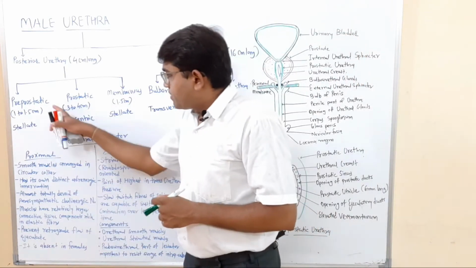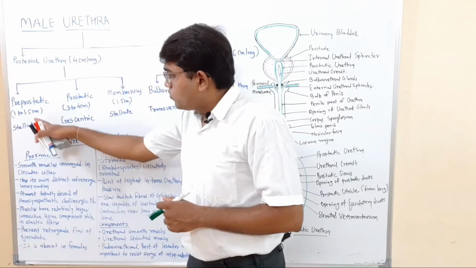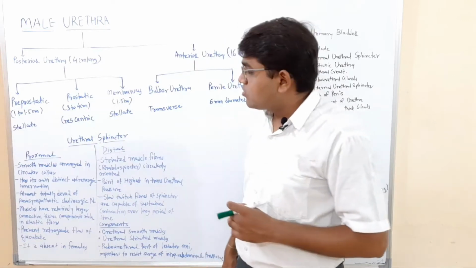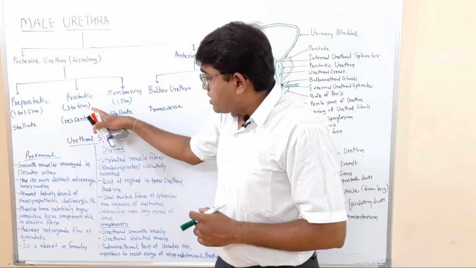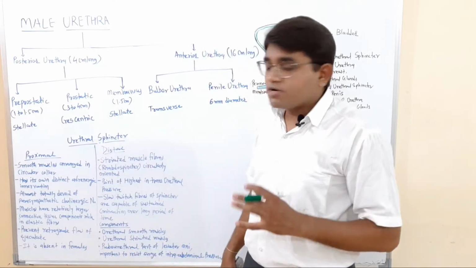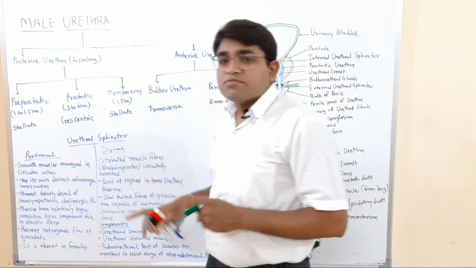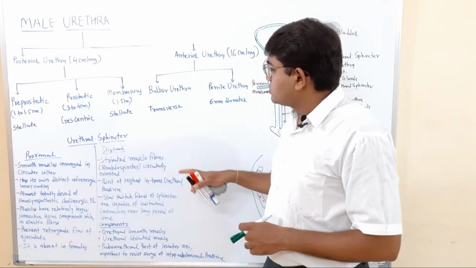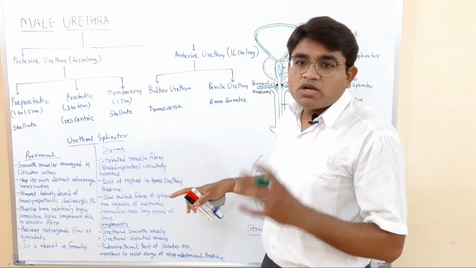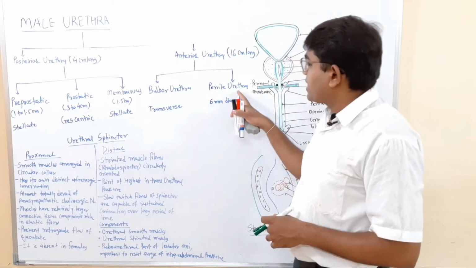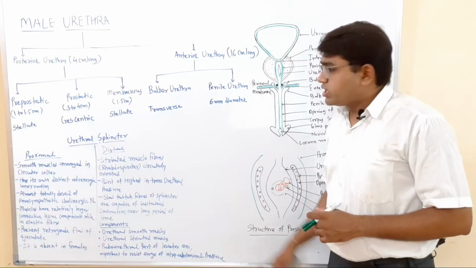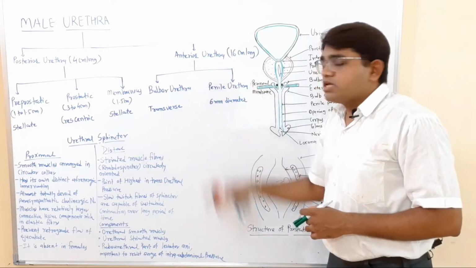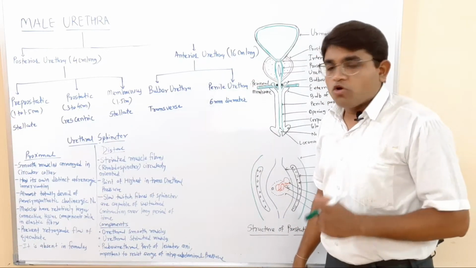The pre-prostatic part is about 1 to 1.5 centimeters long. The prostatic part is about 3 to 4 centimeters long. The membranous part is about 1.5 centimeters long. Then the bulbar part is a small distinct part, then the penile urethral part. Both of these combined are about 16 centimeters long.